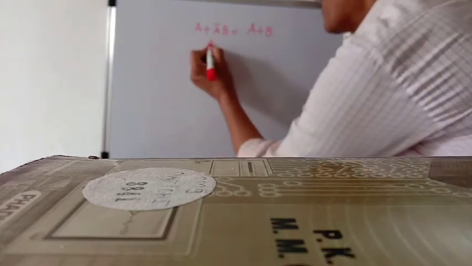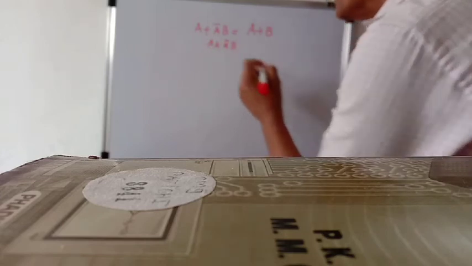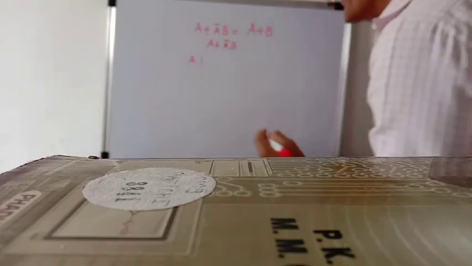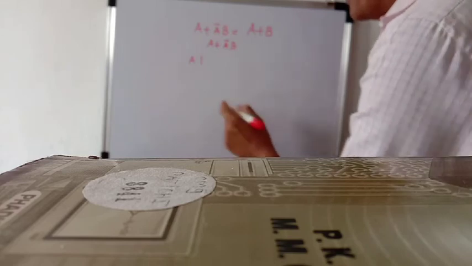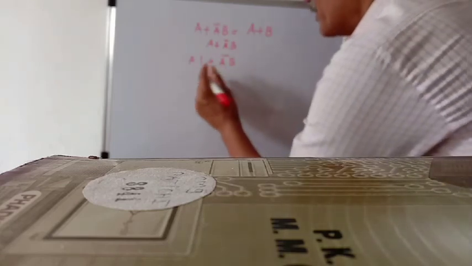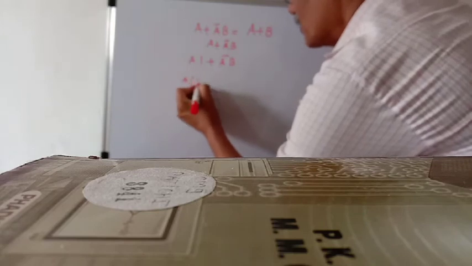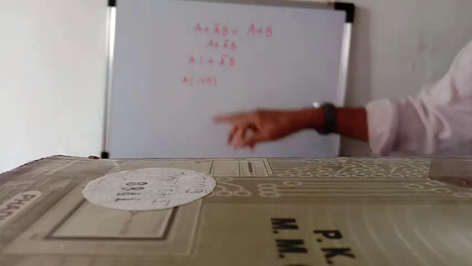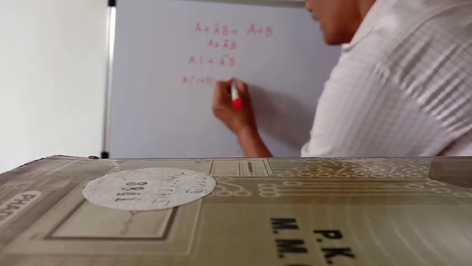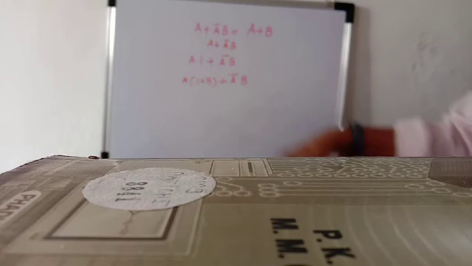So solve this equation. A plus A bar B, which is LHS. Then A into 1, that is A. A into 1 plus A bar B. Instead of 1, we write 1 plus B, because 1 plus B is equal to 1.